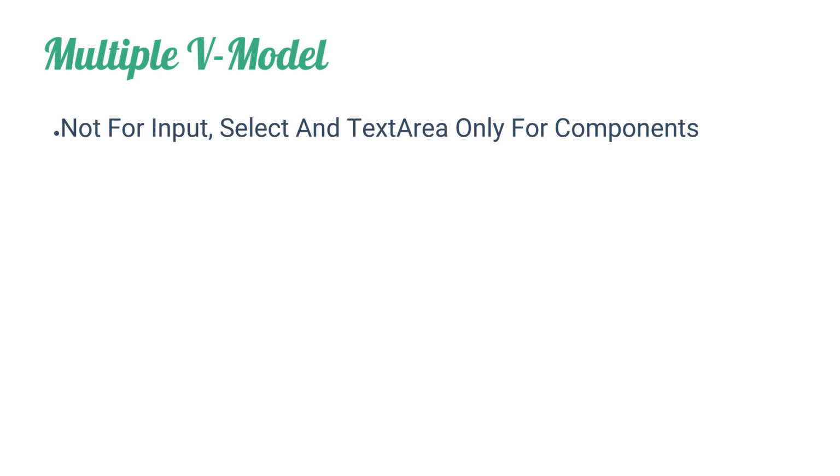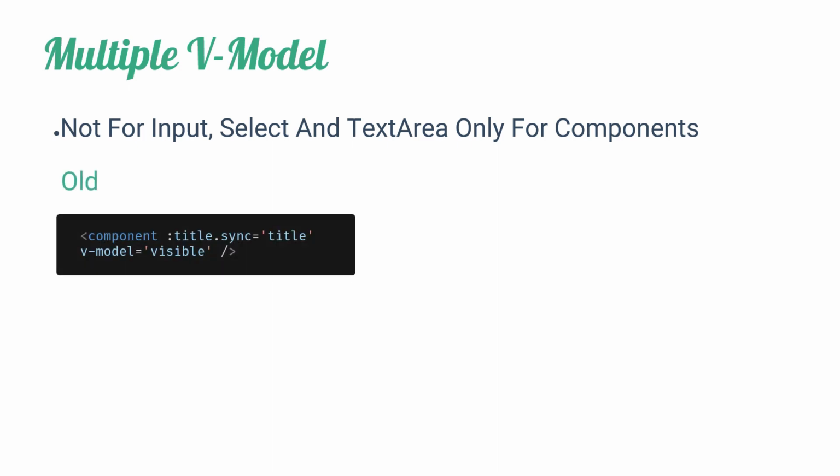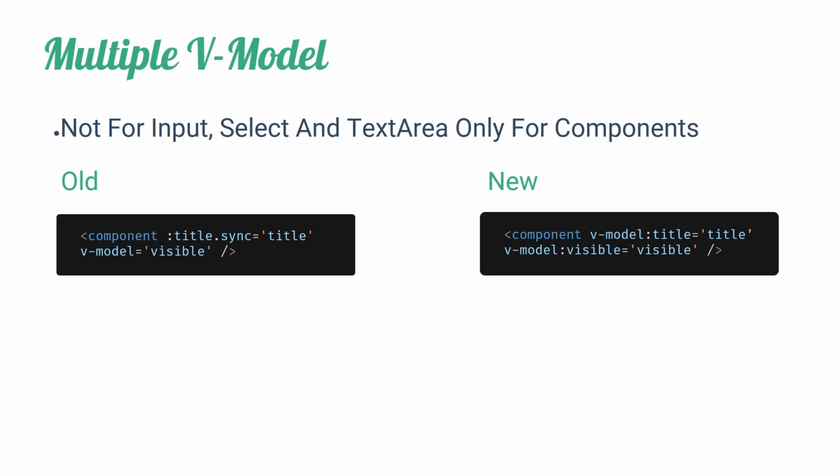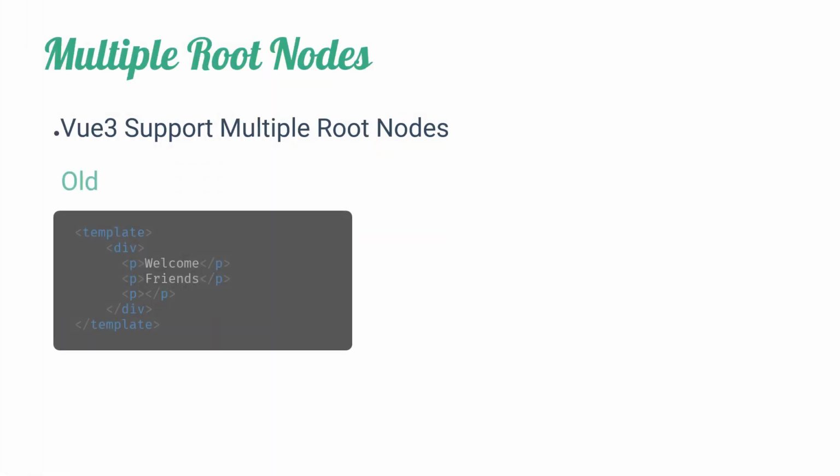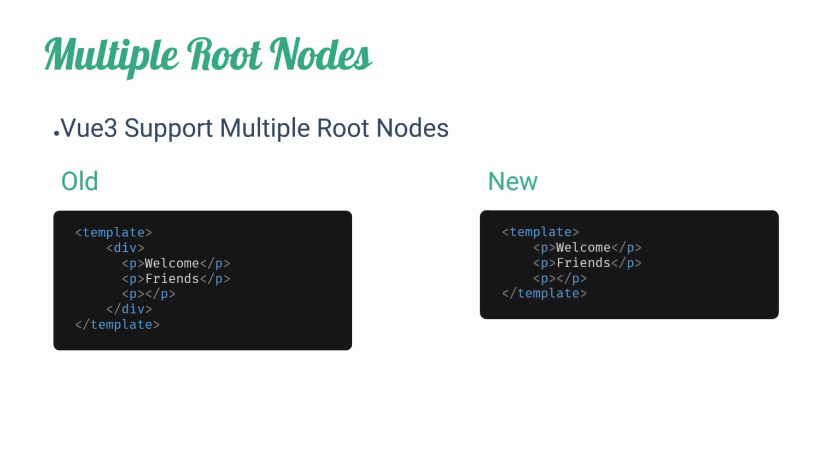Vue 3 now supports multiple v-model but only in components. Previously we had to use .sync to provide multiple v-models. In Vue 3 we can provide multiple v-models by giving a name to each. Vue 3 now supports multiple root nodes. This feature is also called fragments.